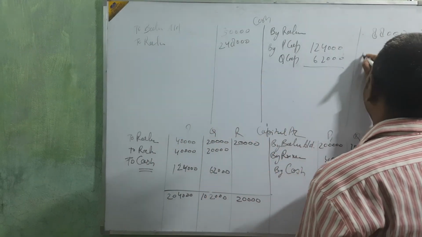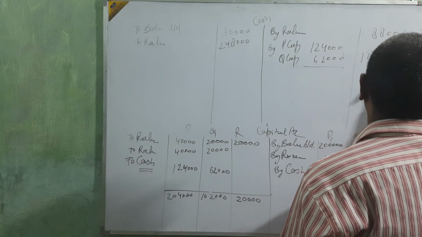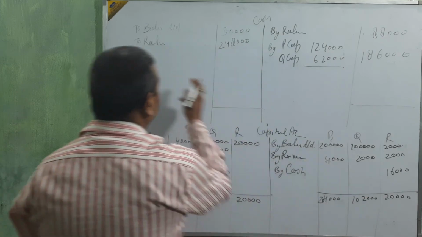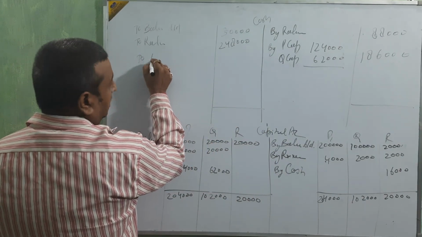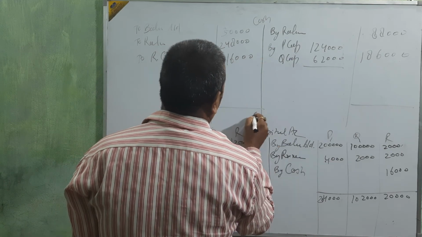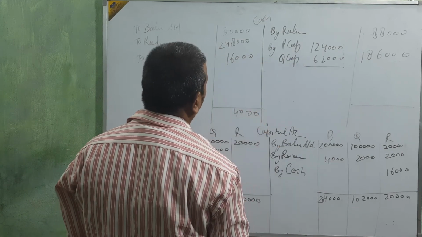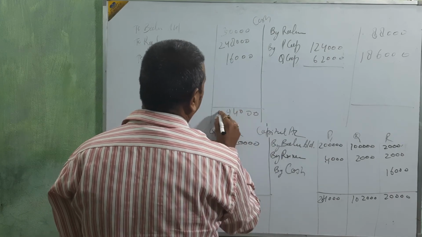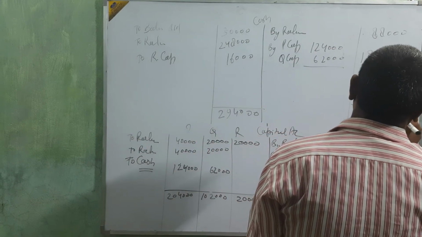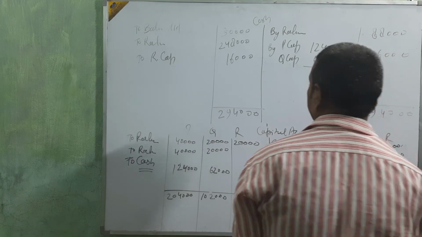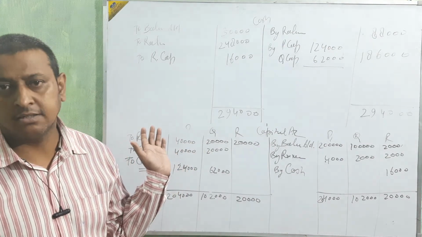Total is 186,000. Okay, and this 16,000 comes to R capital, 16,000. Then 1 is remaining, 492. Okay, both sides are coming equal.